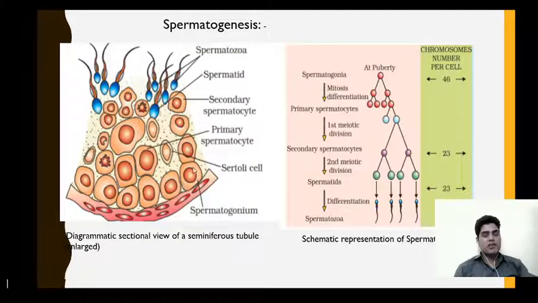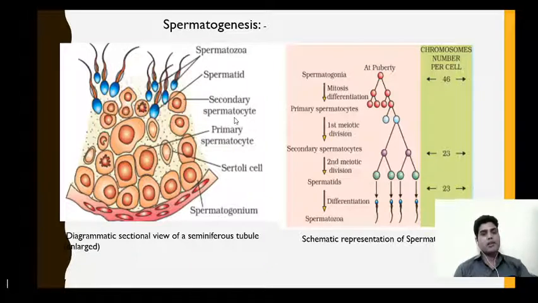Then the next structure is the primary spermatocytes. Primary spermatocytes are formed from the spermatogonia. When these spermatogonia undergo mitotic division, that leads to the formation of primary spermatocytes. Again, these primary spermatocytes are diploid in nature, so they again have 46 chromosomes. Then these primary spermatocytes undergo meiotic division, the first meiotic division, and that leads to the formation of two secondary spermatocytes. And these two secondary spermatocytes have a haploid chromosome number.